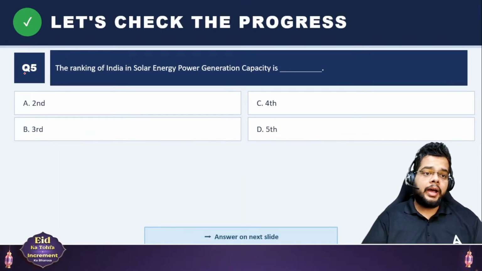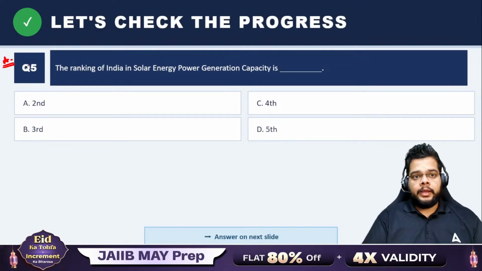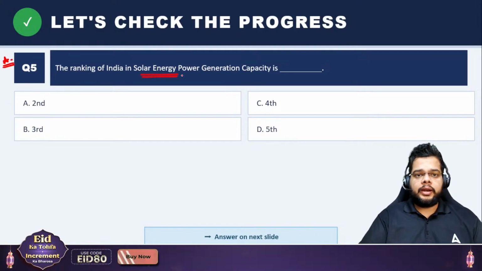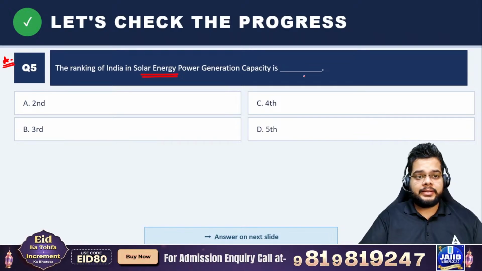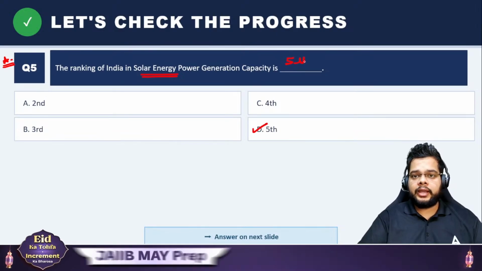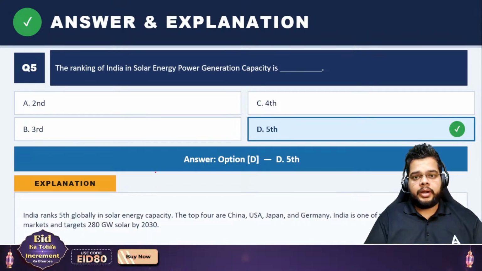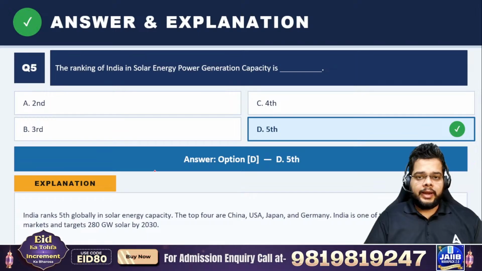Next comes another important question based on the renewable energy capacity of our country. The ranking of India in solar energy power generation capacity is dash. Second, fourth, third, or fifth? India ranks fifth in solar energy generation power. Okay, so yes, very important. Again, an important question, because rankings will be asked in the examination.